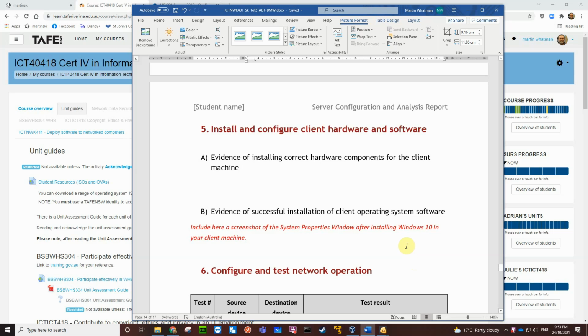This video is working on the skills assessment, the first of the two assessments for ICT and WK401. We're looking at answer booklet 1 and we're going to do sections 5, 6 and 7. So we want evidence of installing the correct hardware components for the client machine.